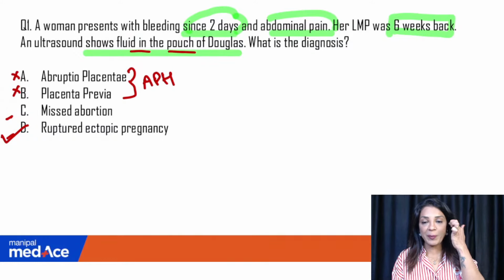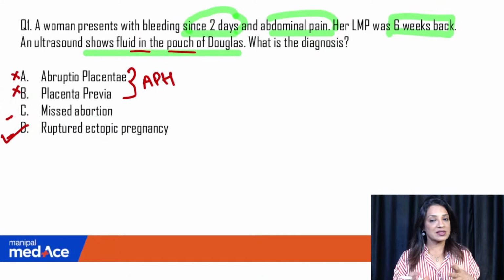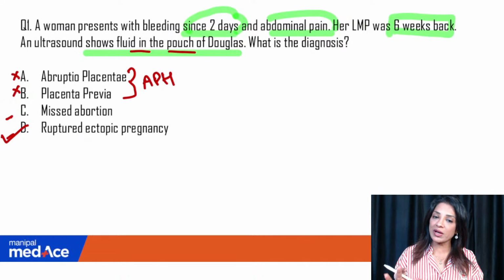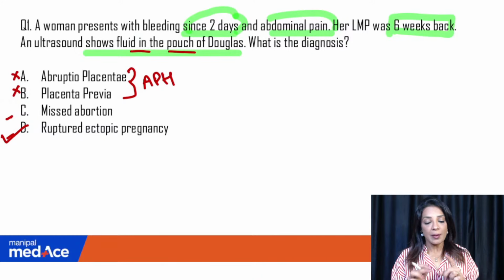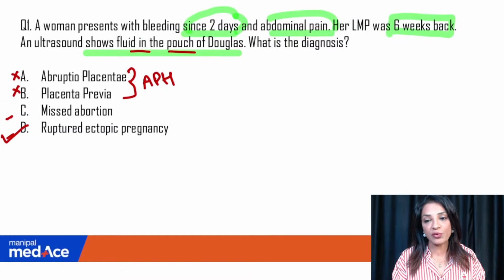In missed abortion, she will have pain. She may be pregnant about 6 weeks. She will have little bleeding also. And sometimes missed abortion will come with very little bleeding, just maybe spotting. And once we do an ultrasound, we come to know that the baby is dead. But the fact that the ultrasound is showing fluid in the pouch of Douglas is diagnostic of ruptured ectopic.